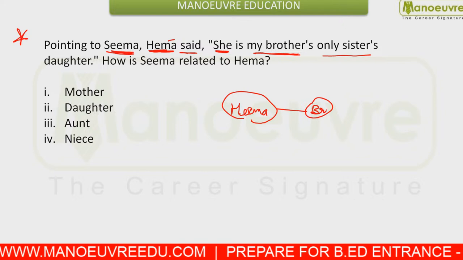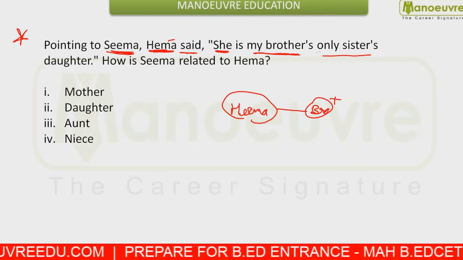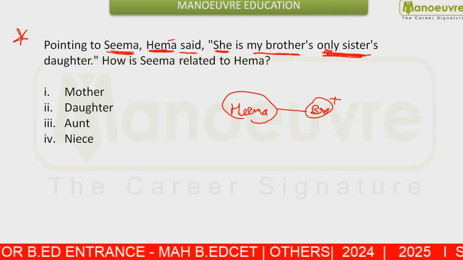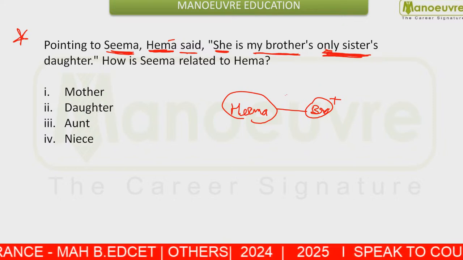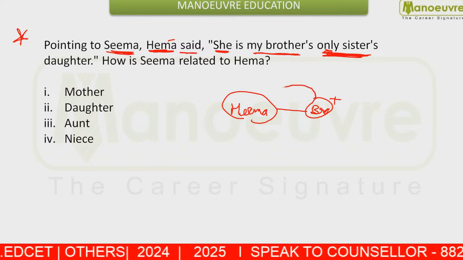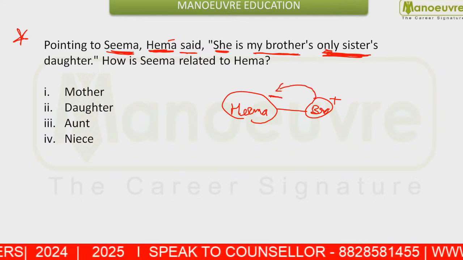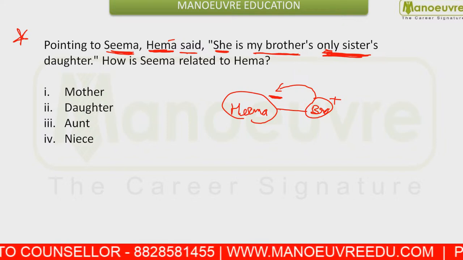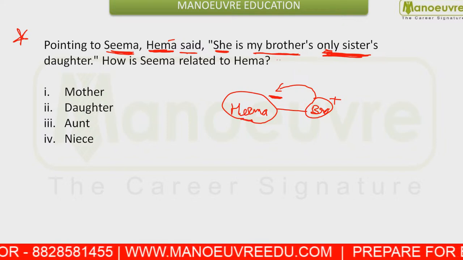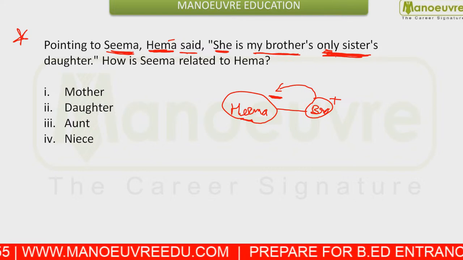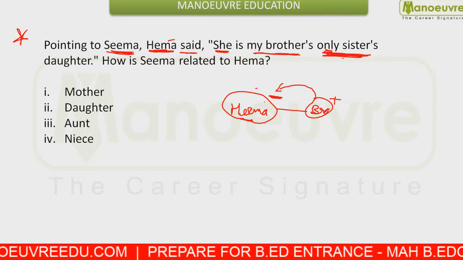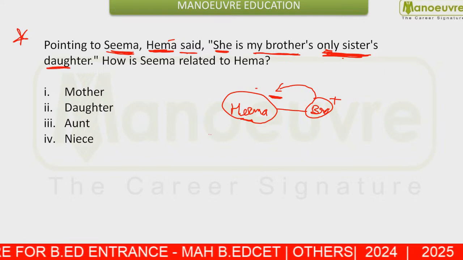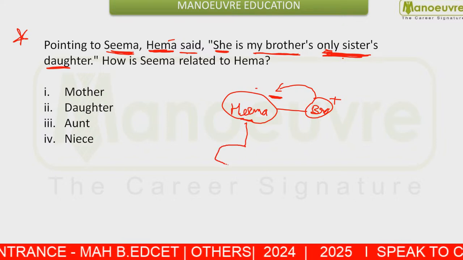Okay, Hema's brother, and Hema's brother's only sister. You are given only sister, that his brother has only one sister. So who will the only sister be? The only sister is going to be Hema only. The only sister of Hema's brother is Hema. And this is given, she is my brother's only sister, that is Hema herself is the mother. So who is going to be the daughter? She is talking about Seema.